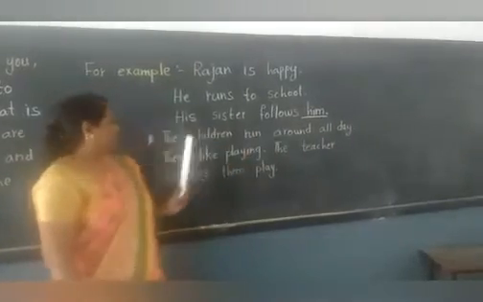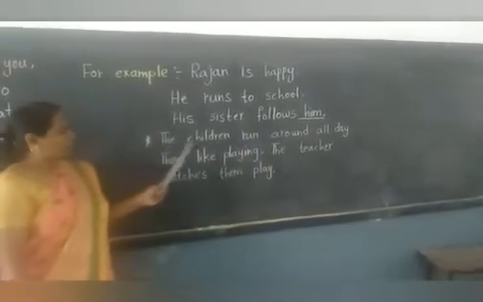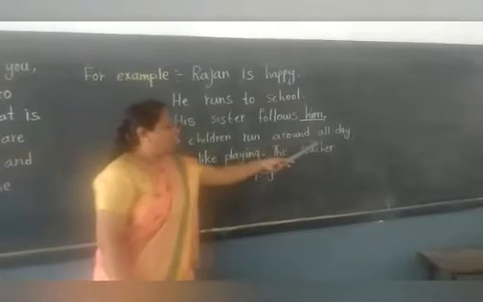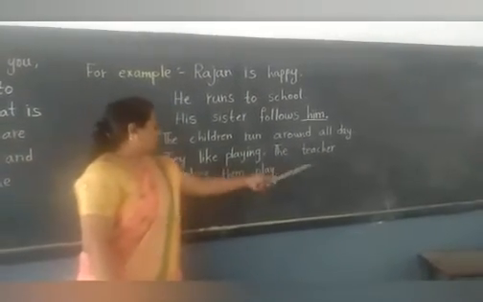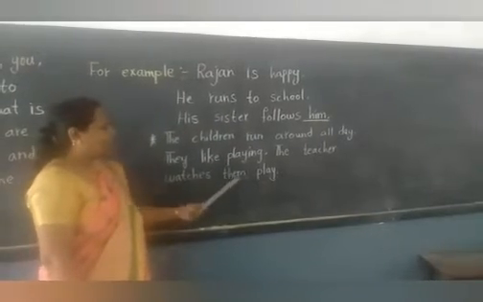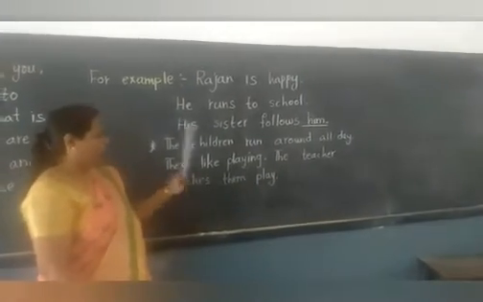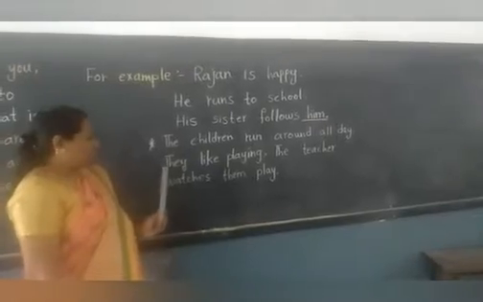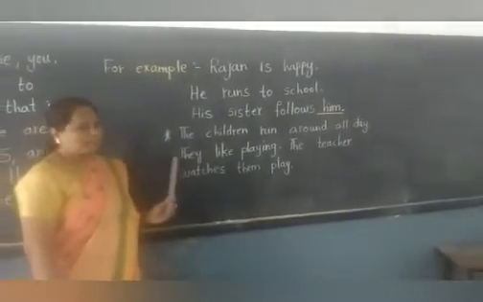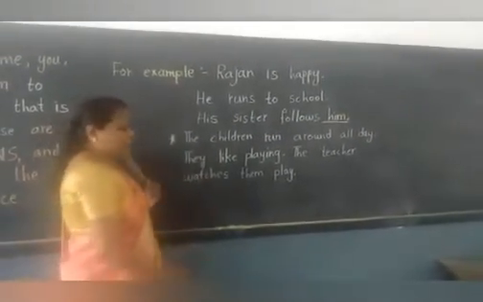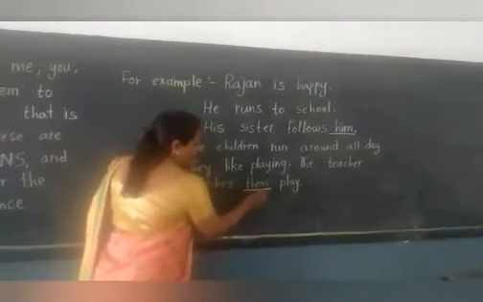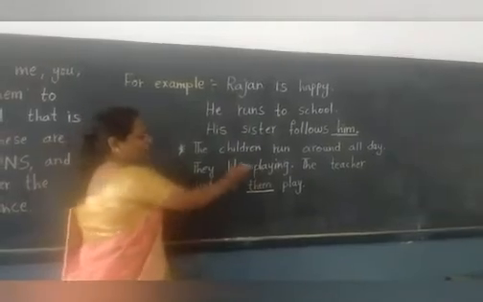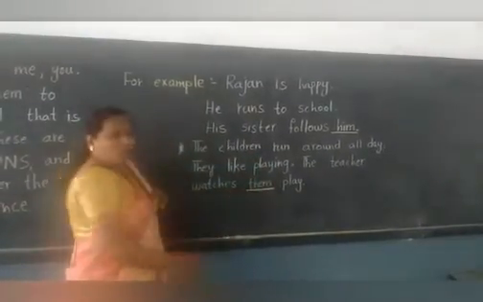Okay, children. Now, second example. The children run around all day. They like playing. The teacher watches them play. Okay, now in this sentence, there is a subject pronoun, but we want the object pronoun. So them is the object pronoun because it is coming after the doing word. Okay, children?